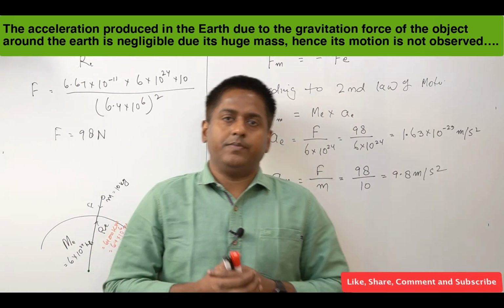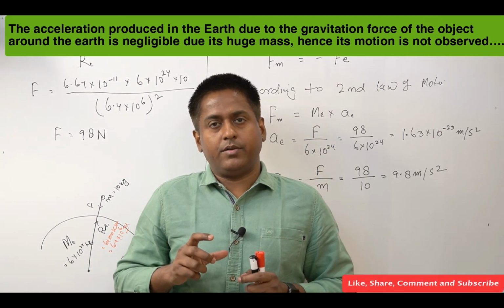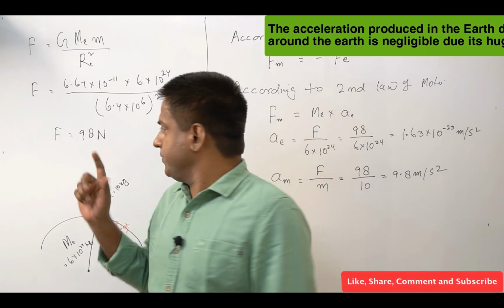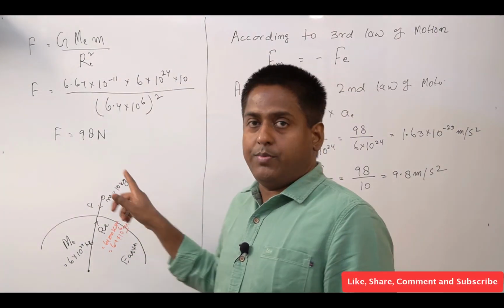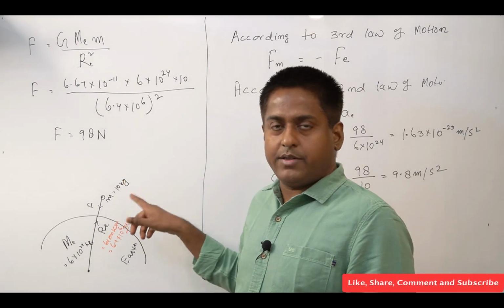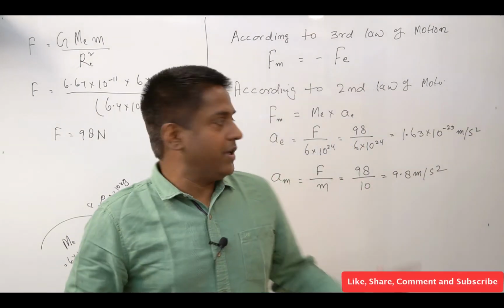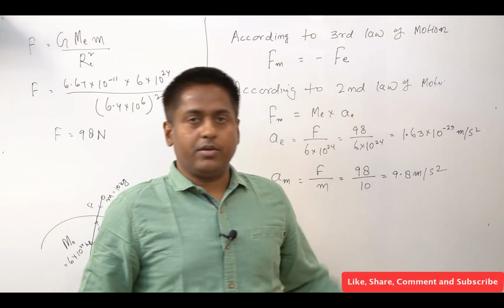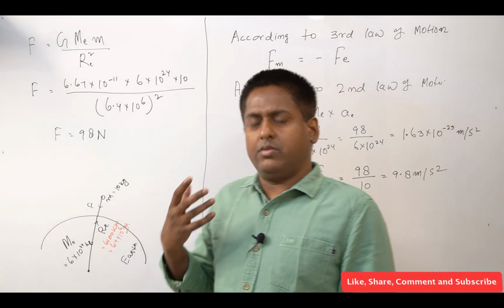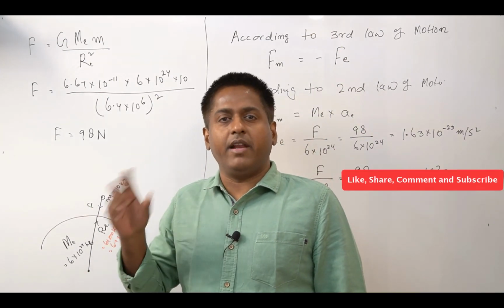So this was the force between an object and the Earth that we calculated here, which is 98 Newton for a 10 kg object. For different objects it would be different, right? But the acceleration produced in the object will remain the same, and the acceleration produced in the Earth will vary, but with very small amounts, right? It will always be a very small value.